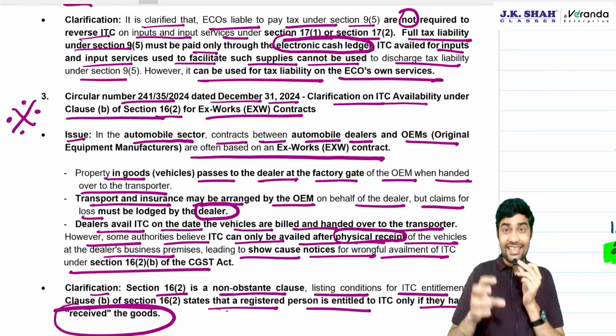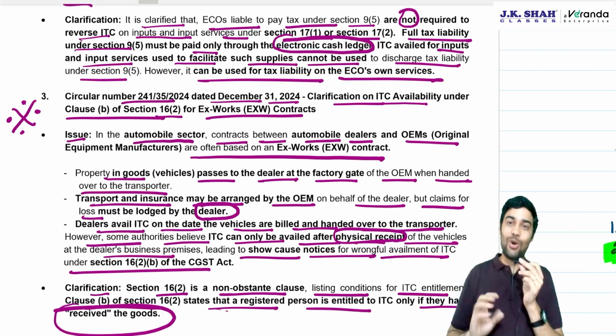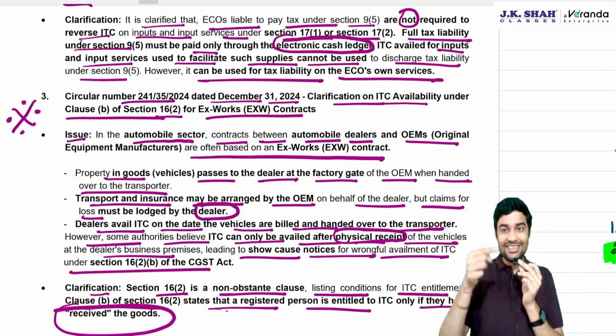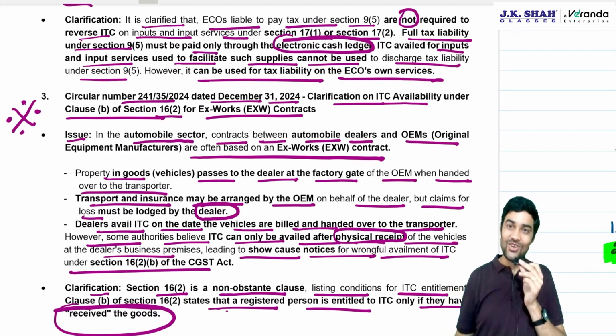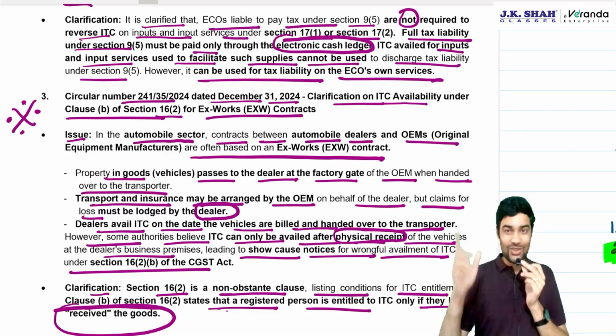Works contract. The goods are said to be received by you when you have actually got the property in the goods. The moment it is handed over to the transporter on your behalf, you will be eligible for ITC. You don't have to wait for physically receiving those goods.